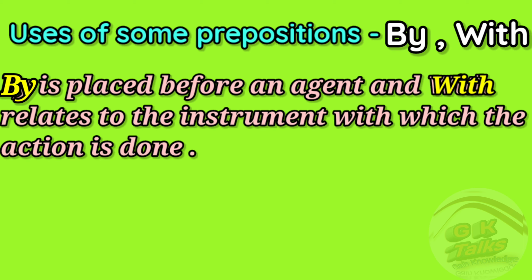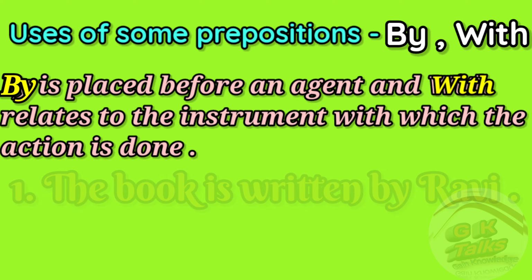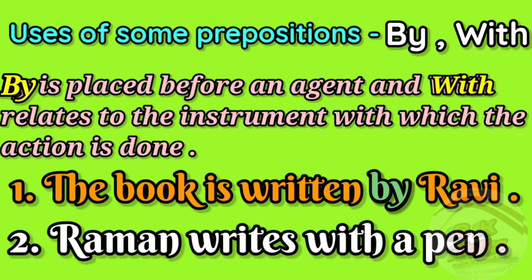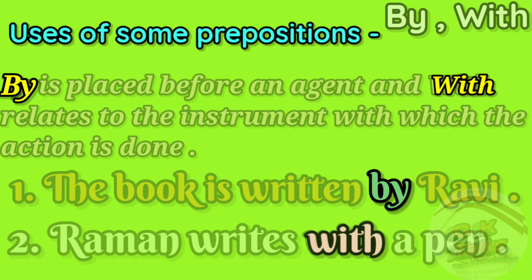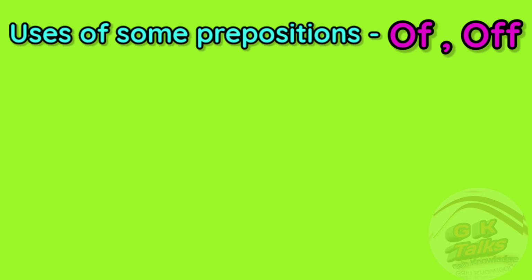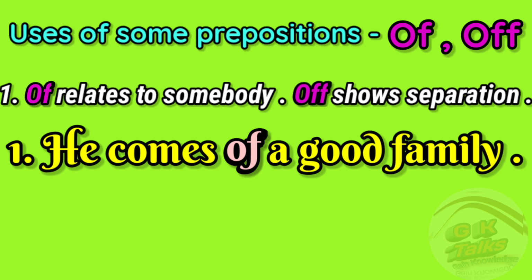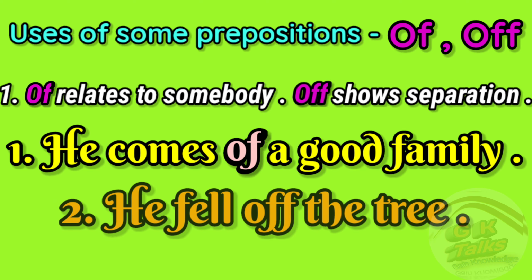By is placed before an agent and with relates to the instrument with which the action is done. For example, the book is written by Ravi or Raman writes with a pen. Next, of and off. Of relates to somebody and off shows separation. For example, he comes of a good family and he fell off the tree.